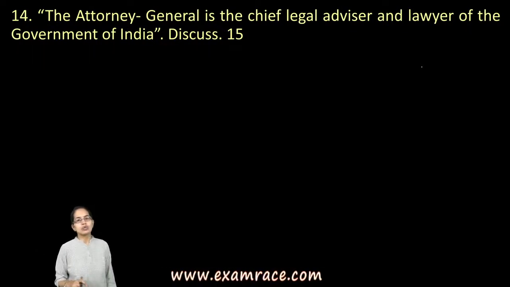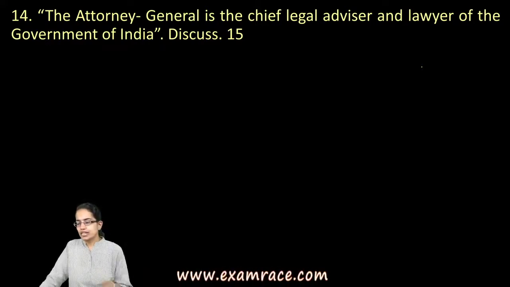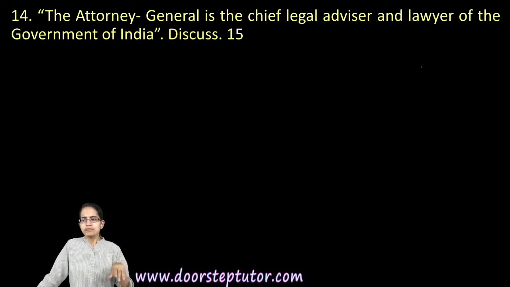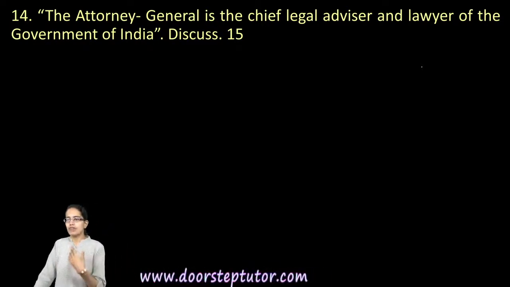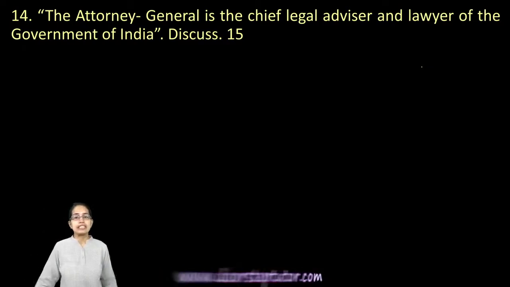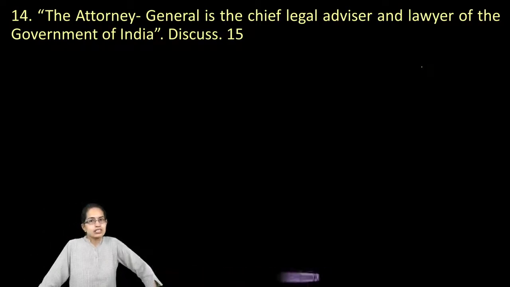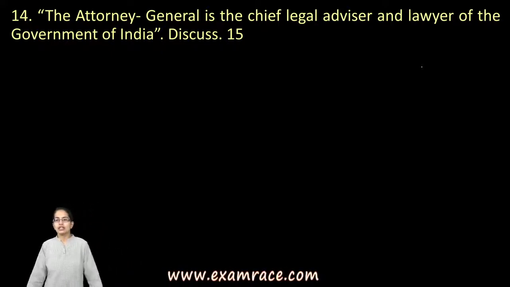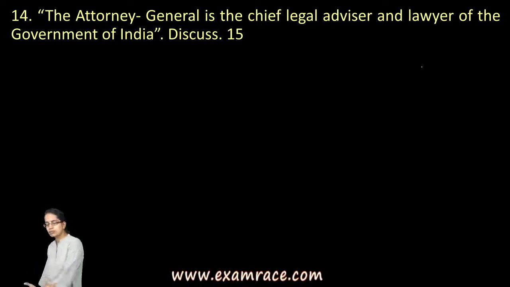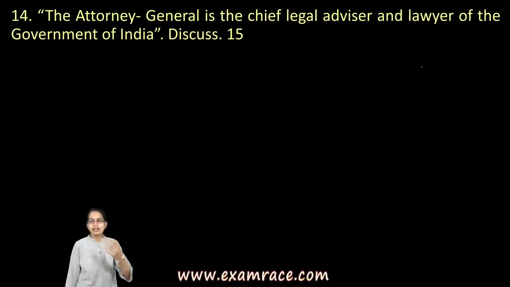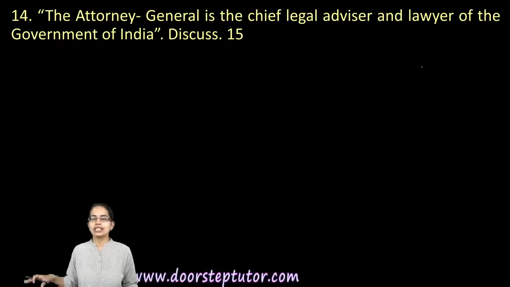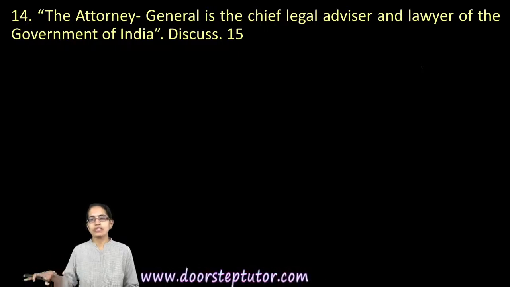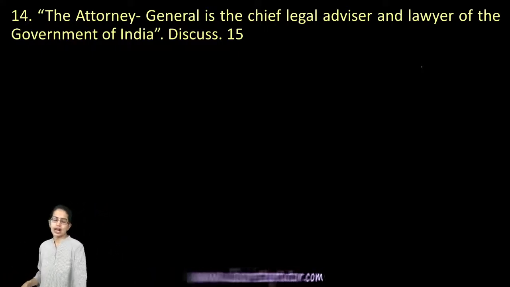Now, the Attorney General, who is the chief legal advisor, gives advice to the Government of India on legal matters. He is the first lawyer of the country and discharges functions related to the President. If the President needs any suggestion based on law, the Attorney General is the one who answers those, and this is the highest law position in the country. He appears on behalf of the Government of India in the Supreme Court and represents India in any other issues that come up with the government. The Attorney General represents the government in the Supreme Court under Article 143.